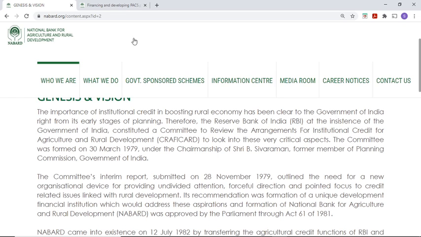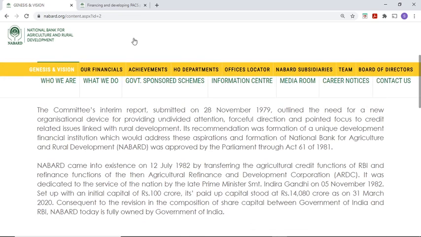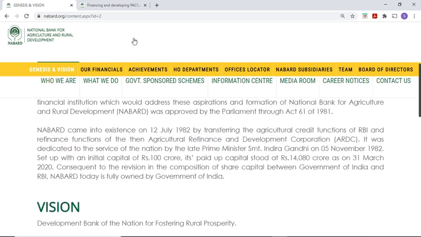The cabinet approved the recommendations and formed NABARD on 12th July 1982, and it took over the agricultural credit functions of RBI. Certain functions of the RBI were transferred to NABARD, and also the refinance functions. Normally, whenever we refer to NABARD, it is meant for refinance. This refinance function was taken from the Agricultural Refinance and Development Corporation. Its paid up capital was 100 crore initially, and in 2020 it is 14,000 crore. So now it is fully owned by the Government of India.